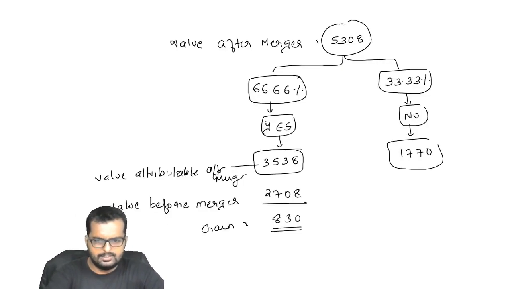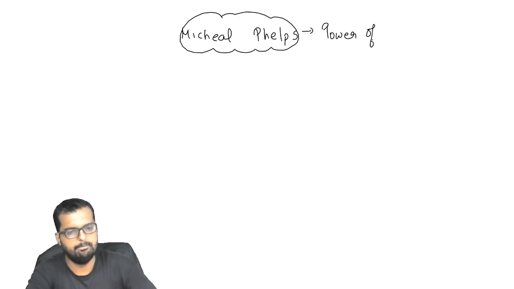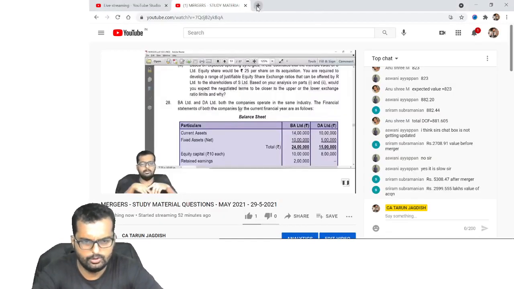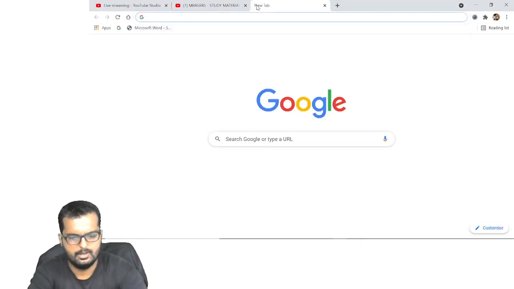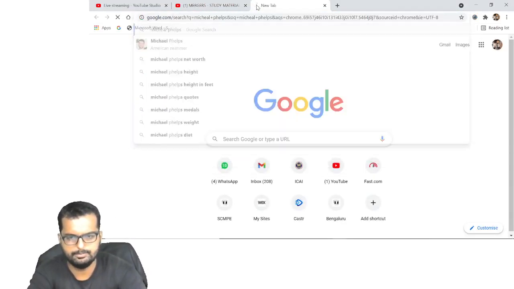So let's pack up today's session, friends. But before I leave you, I will talk about Michael Phelps, how he actually became one of the greatest swimmers of all time with the power of visualization. I hope you all know who is Michael Phelps. Maybe I'll just show you his pic once so you will understand what I'm talking about.